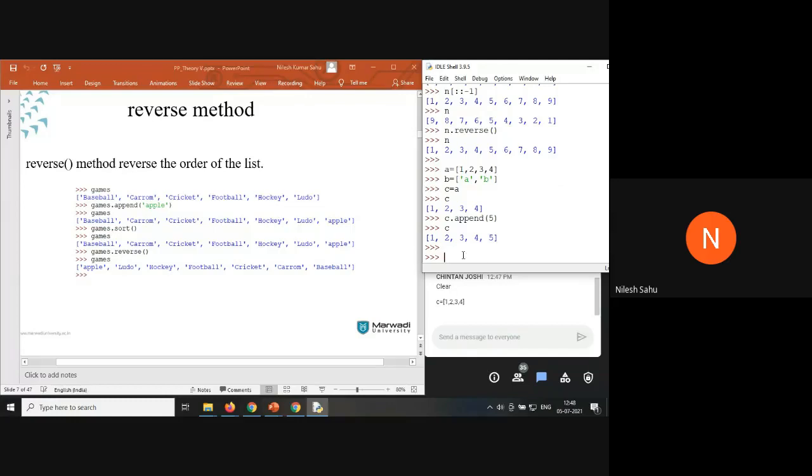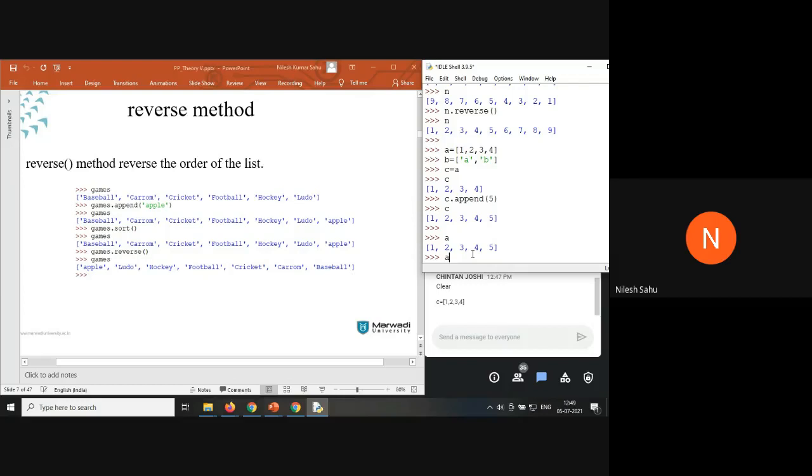But one important thing is here. Let me show you the value inside a also. Did we append any value inside a? No, but the value inside a has been changed; one more value has been inserted inside a. Why? See, when you use the assignment operator, the equal to operator, for copying the value from one variable to another, the problem is that both of these variables are going to refer to the same memory location. Now, if you change or manipulate one of these variables, it is going to affect the other variable also.